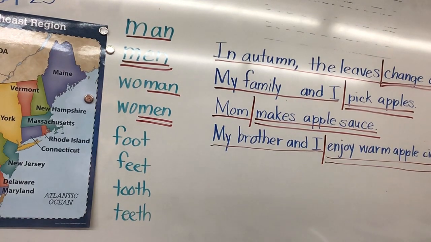All right, the next one is biography. What is that word in it? Y. What's in front of the Y? A consonant. So we're going to change the Y to an I and add ES. Make sure you write the whole word carefully, looking at it, but when you get to the Y, that's the only letter you change. Change that Y to an I. The rest of the word should be written just as it is. And add ES. That is a pretty long word.